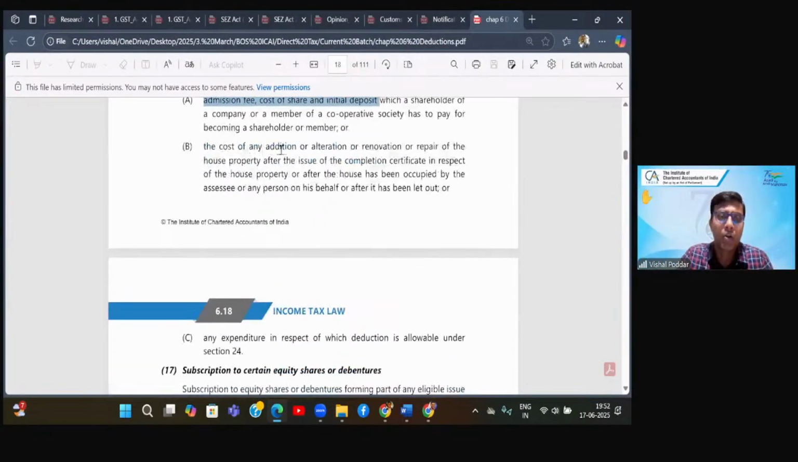Similarly, cost of any additions, alteration, renovation, or repair of the house property after the issue of completion certificate. So till your house is under construction, whatever expense you incur on its renovation, repair, that is covered. But after your house is ready, let us say you are presently staying in some house, now you want to do some alteration of the house. In that particular case, that amount of expenses incurred for alteration is not eligible. So even if you have taken a housing loan for that, that will not be eligible.